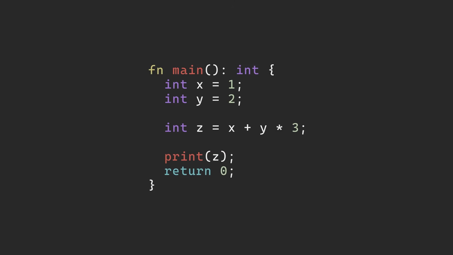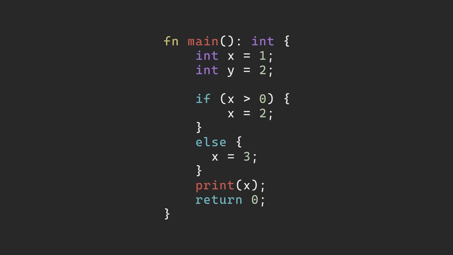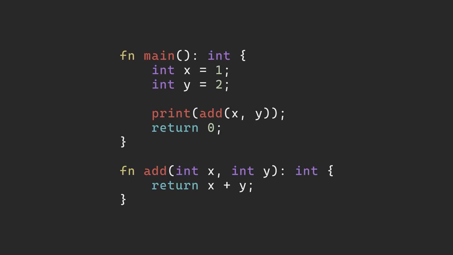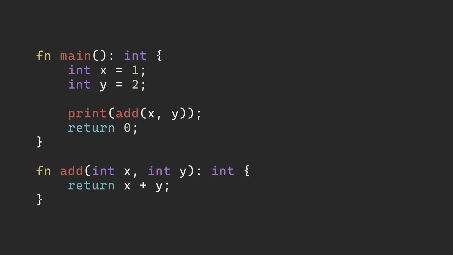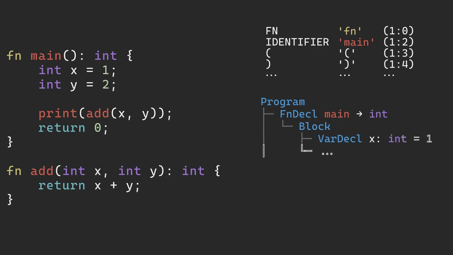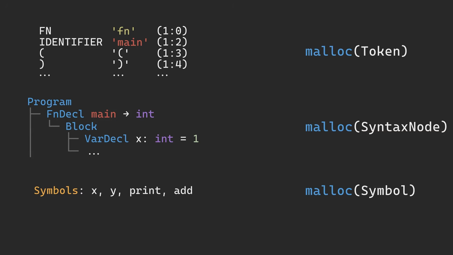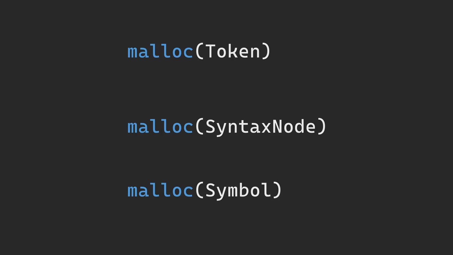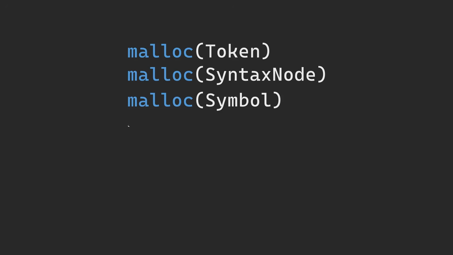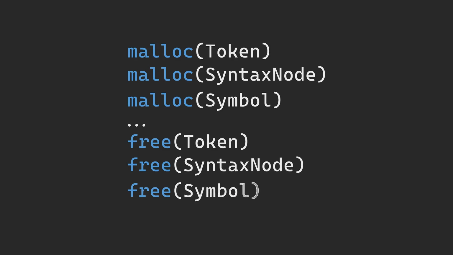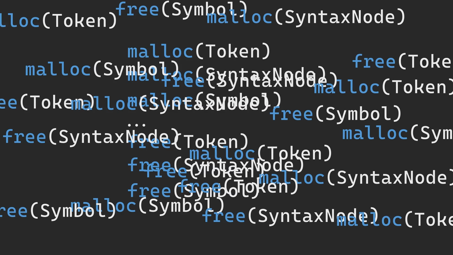Most of the data you deal with in a compiler is dynamic. The compiler doesn't know how big the program is or what's actually inside it. So when we store information about the program tokens, syntax nodes, symbols, it usually ends up being dynamically allocated, just like with the token buffer. The traditional way to do this is calling malloc for every piece of data, and then later calling free on each one individually. It works, but it's kind of a mess.